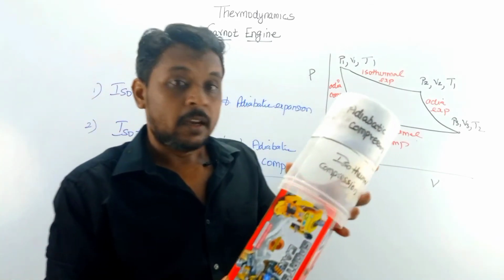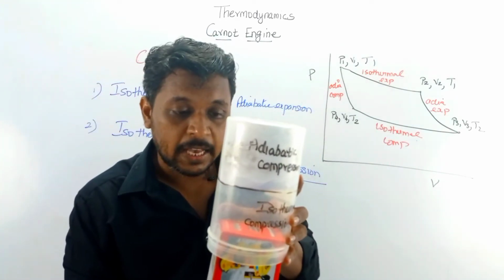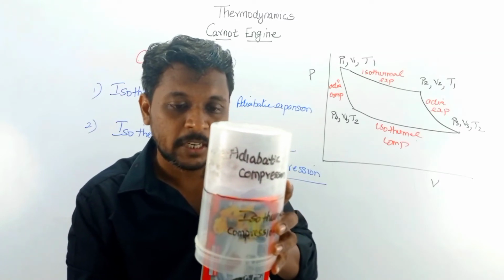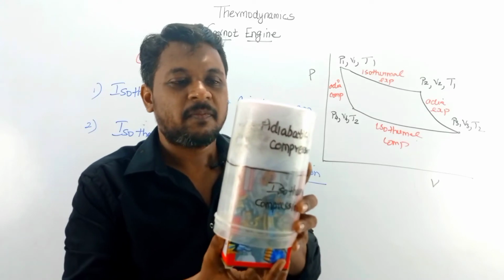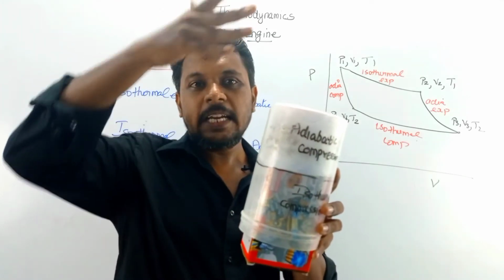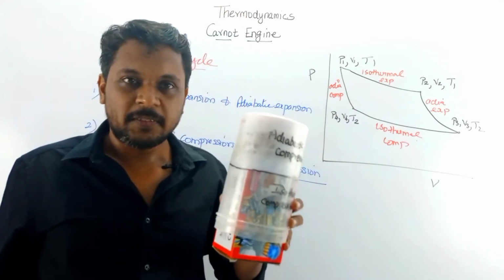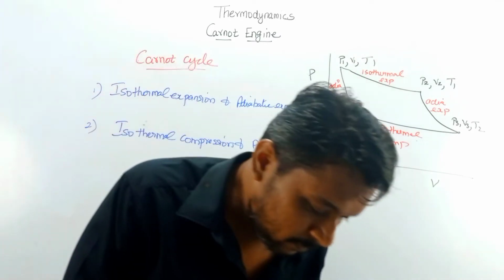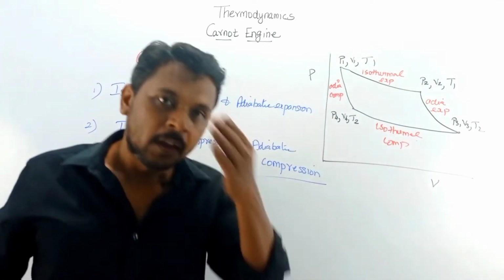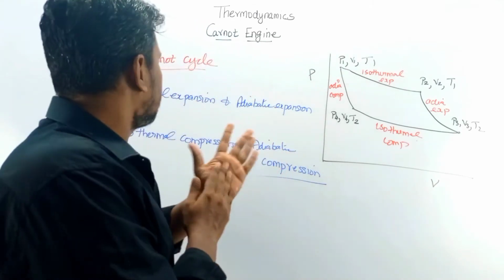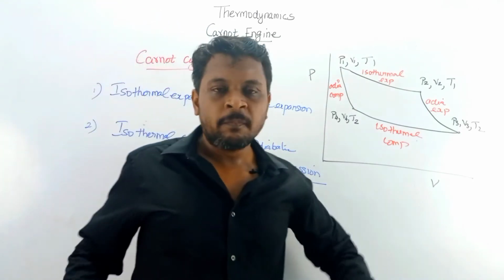first it has isothermal compression followed by adiabatic compression. Isothermal compression and adiabatic compression. This is the cycle followed in the case of your Carnot cycle.